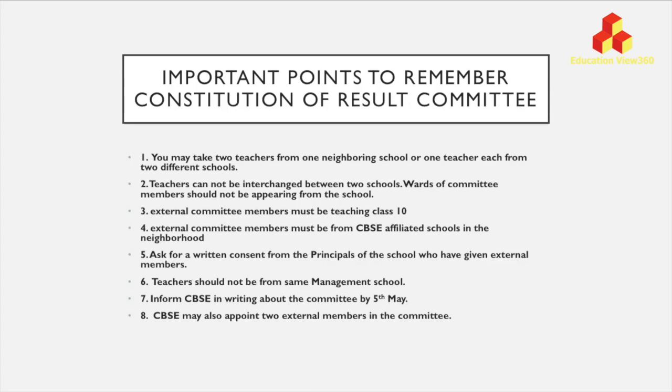I will explain it with an example. If you have taken two teachers from school A, now you cannot give your two teachers to school A because interchanging is not allowed. Similarly, if one management is running three schools, school A, school B, school C, the teachers of school A cannot be the external committee members for school B because school B is also under the same management. Other than that, wards of committee members should not be appearing from the school.